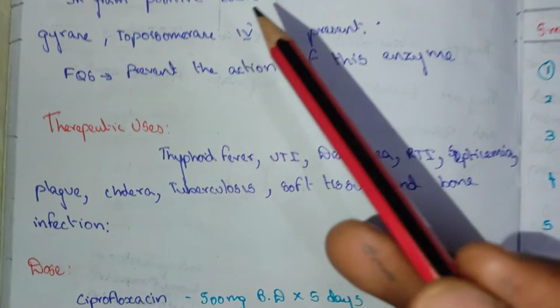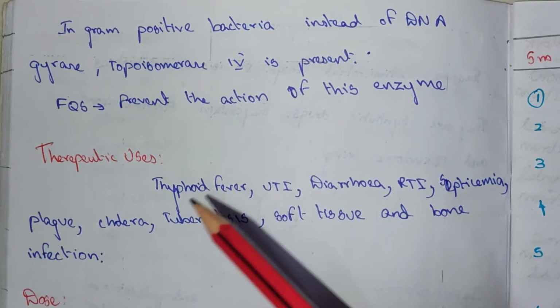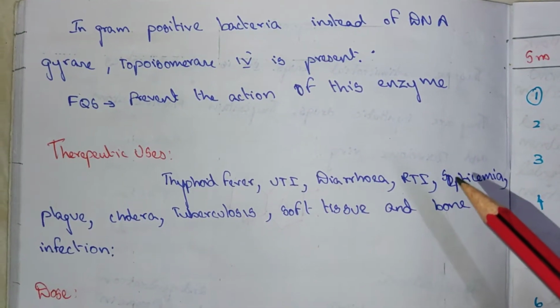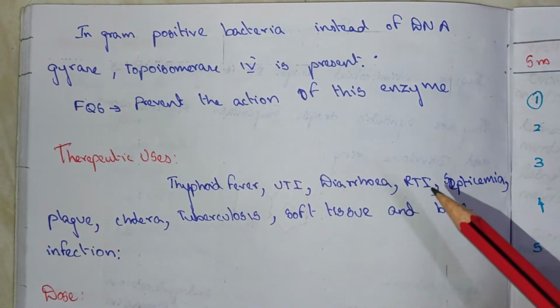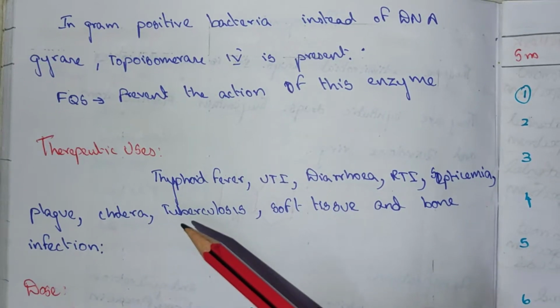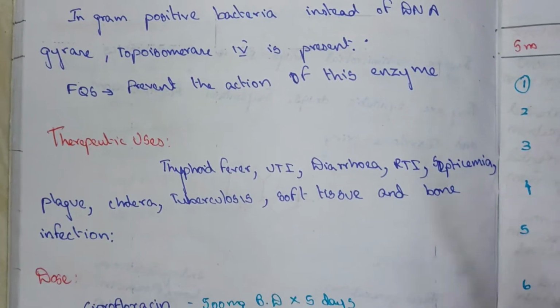Therapeutic uses. These drugs are used for typhoid fever, urinary tract infection, diarrhea, renal tract infection, respiratory tract infection, septicemia, plague, cholera, tuberculosis, soft tissue and bone infection.